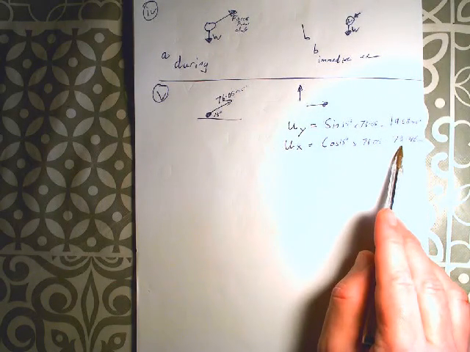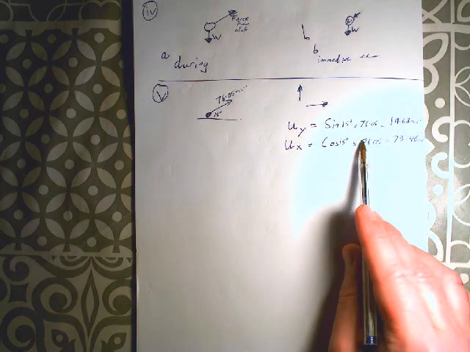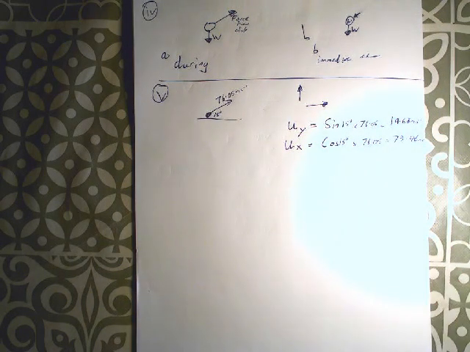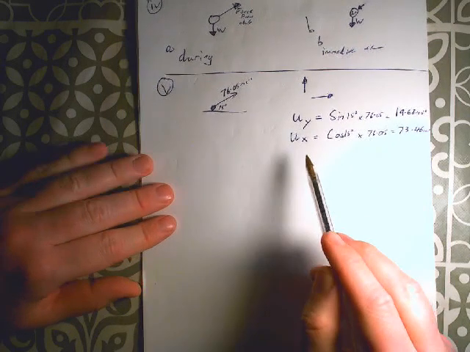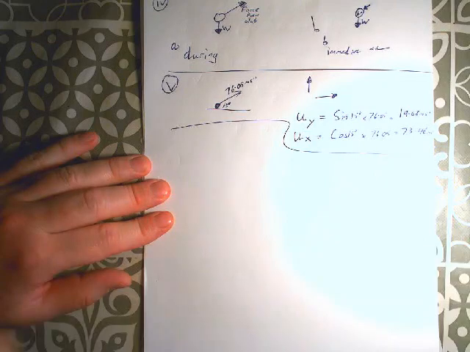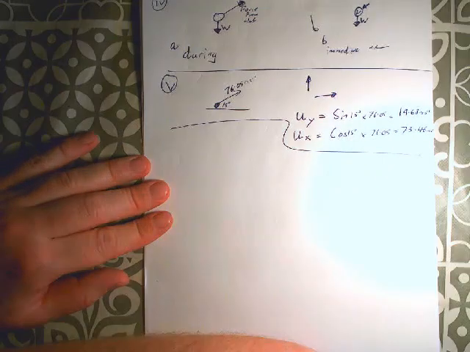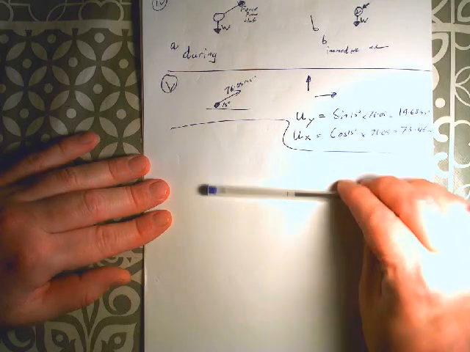Okay, what is that giving us? It's telling us that of the initial velocity, most of it is horizontal because it's not at that high an angle, and some of it is vertical. So now I'm going to put a light on here, hopefully a bit easier to see what's going on. Okay, so we have our horizontal and vertical components of the initial velocity. Now, they're going to be useful in a minute.